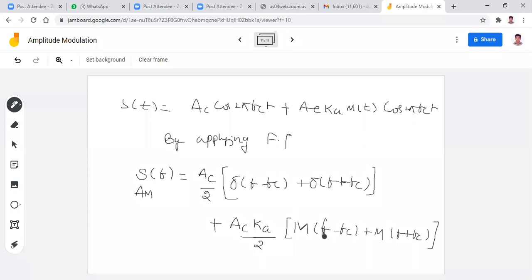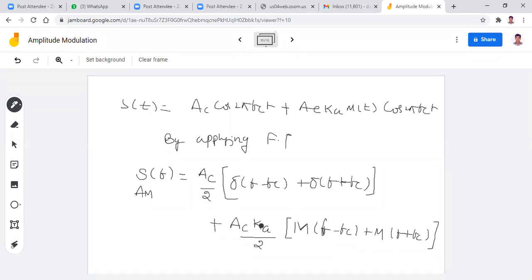Don't write small m here, right? I think you know about this. Time domain, frequency domain. In time domain, you write the small letters. Coming to frequency domain, you have to write the capital letters. That is very, very important, because by looking at the notations you have to say whether it is time domain or frequency domain. So try to write small m of t in time domain, but in frequency domain write capital M of f. You need not write capital M of capital F. f indicates frequency, t indicates time domain.